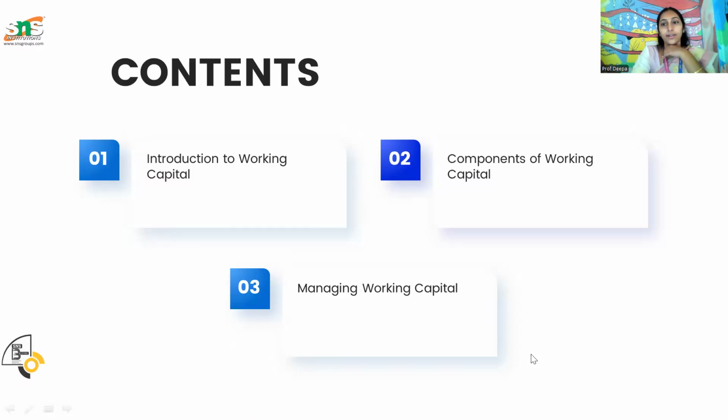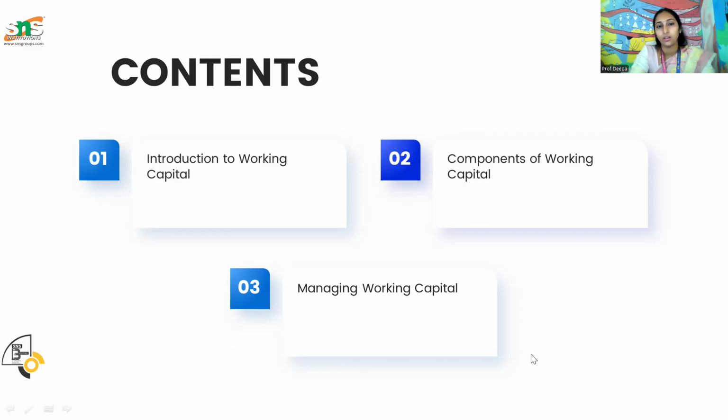In this session, we are going to discuss the introduction to working capital, its components, what the different components available in working capital are, and how to manage working capital, and what techniques are available.